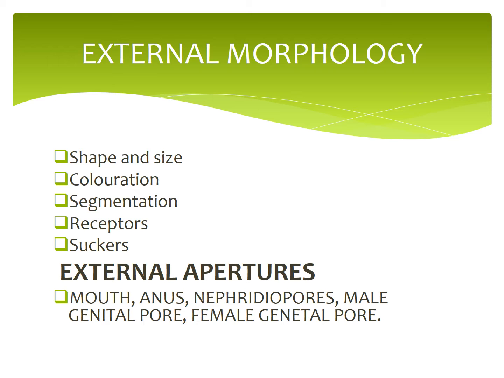Next, receptors. On the dorsal side, there are 5 pairs of eyes on the first 5 segments. Each segment bears a number of sensory projections called receptors. That means 5 pairs of eyes on the first 5 segments. There are annular receptors and segmental receptors.